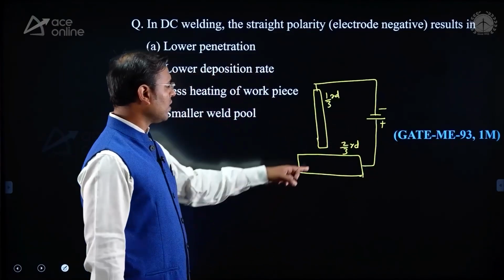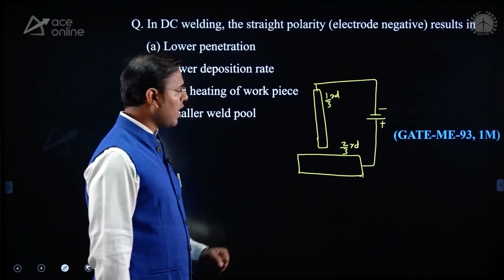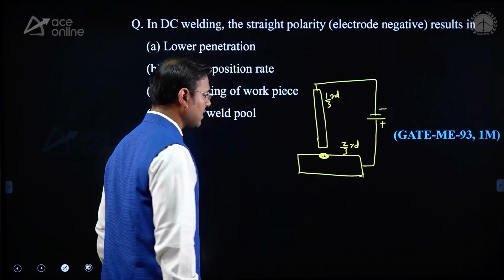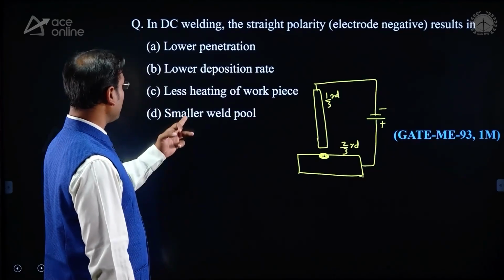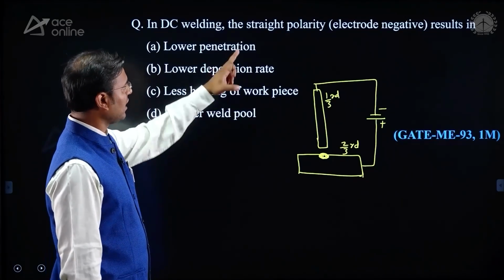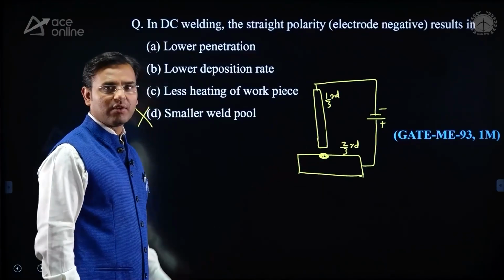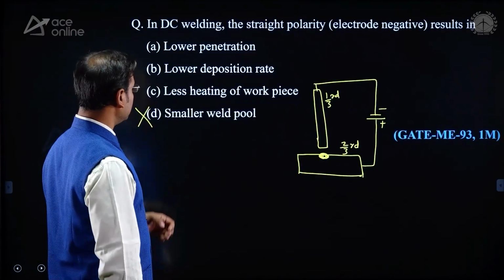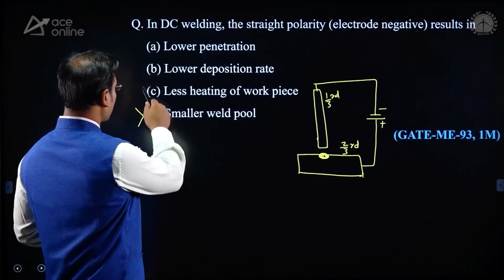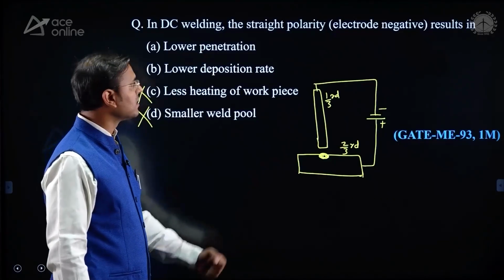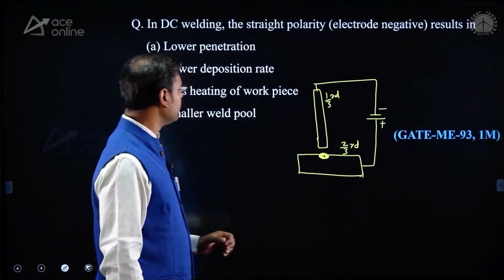Here 2/3 of the heat is generated at the workpiece, so a large pool of molten metal will develop at the workpiece because more heat is generated here. Then you can see the option: straight polarity results in smaller weld pool. Wrong. A large weld pool will develop here. Next, less heating of workpiece. Wrong. More heating of workpiece, because more heat is generated at the workpiece with the straight polarity.